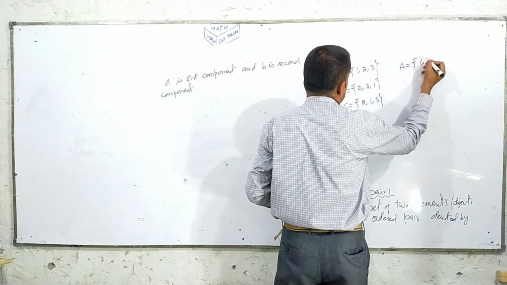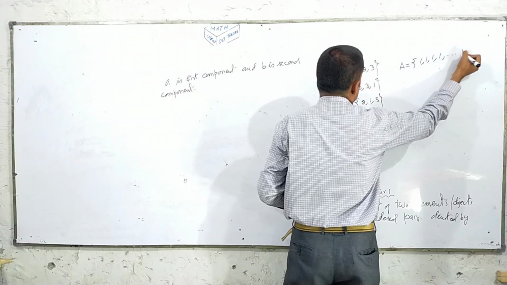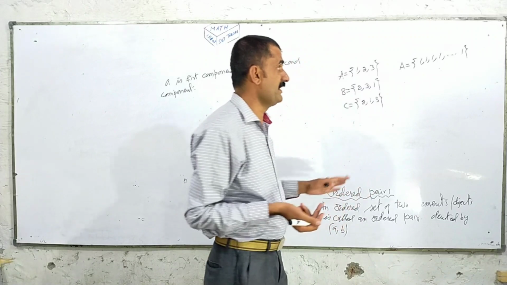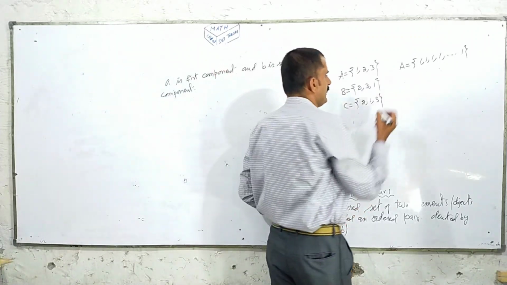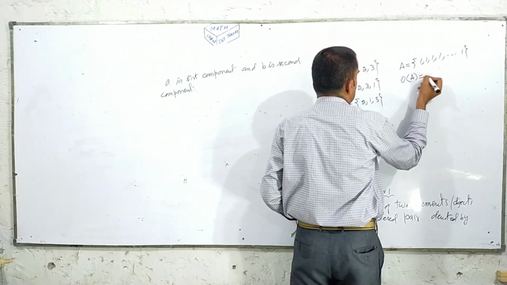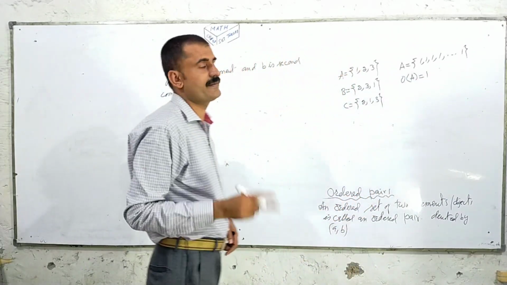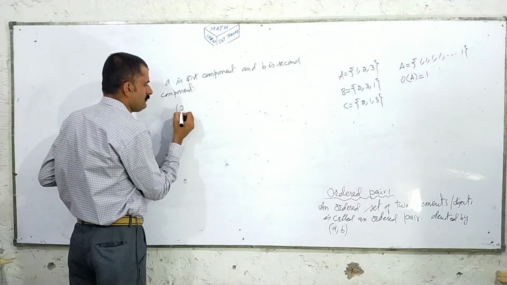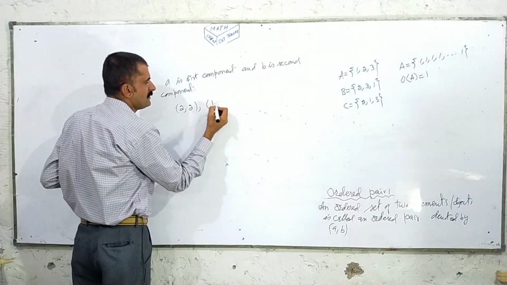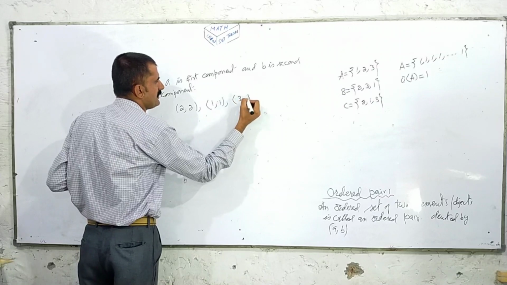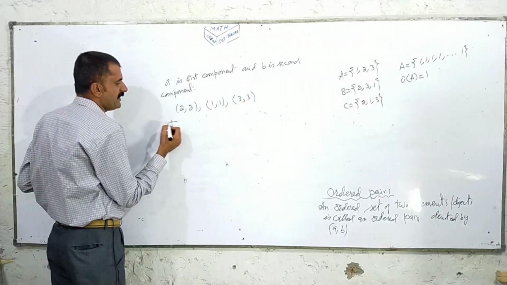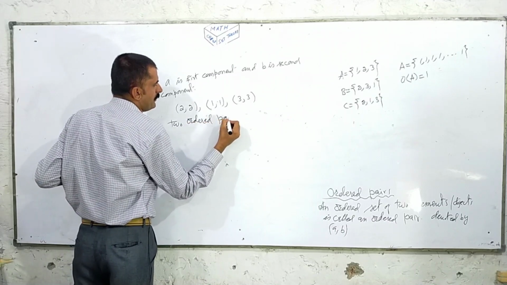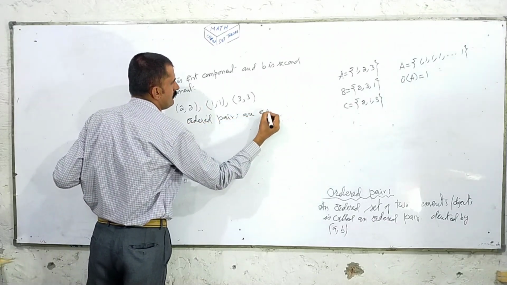I am writing here 1, 1, 1, 1, and so on. If someone asked how many elements are in set A, order of A is equal to 1 element. It means repetition is not allowed in sets, but in ordered pairs we can write (2, 2), (1, 1), (3, 3). Two ordered pairs are equal